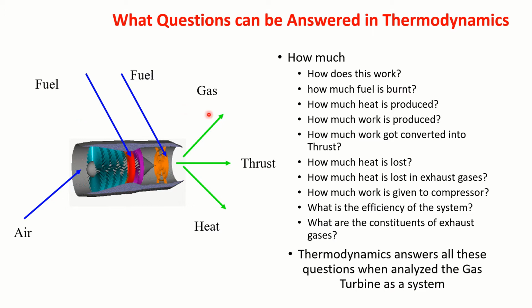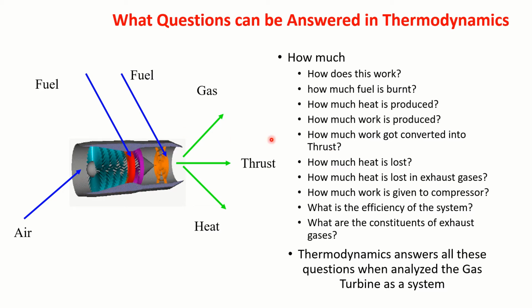I want to answer many questions here. How does this system work? How much fuel is burnt? By burning this fuel, how much heat is produced? How much thrust is produced? How much work is produced? Of whatever work that we get, how much of that work got converted into, say, thrust? How much heat is lost?